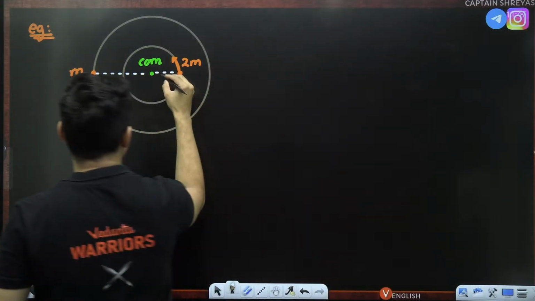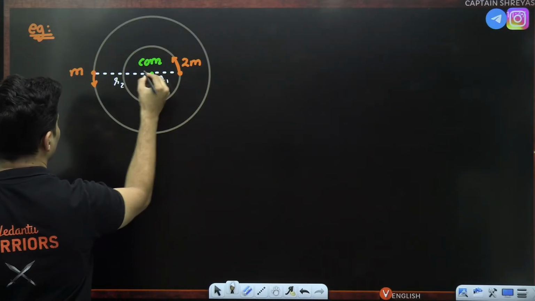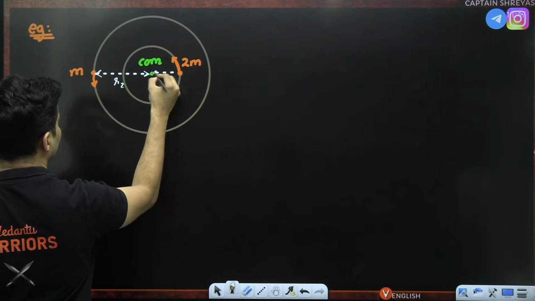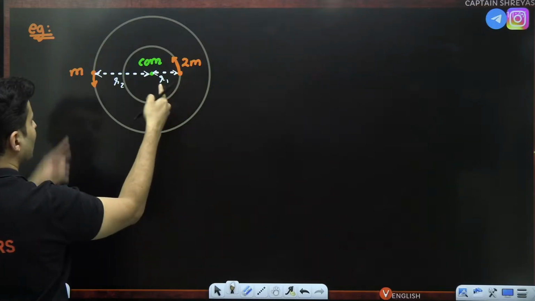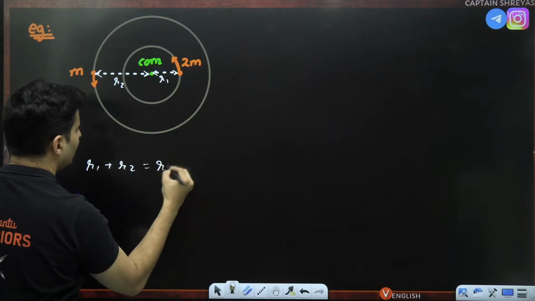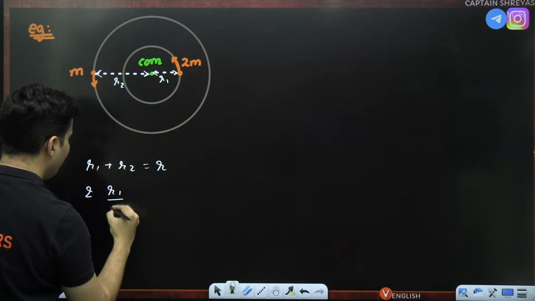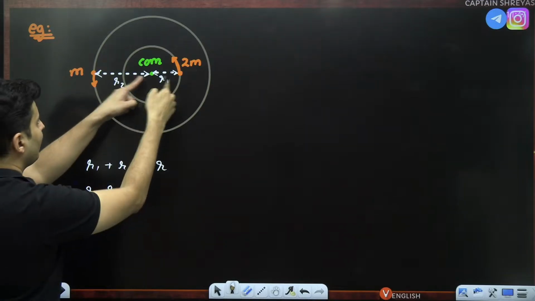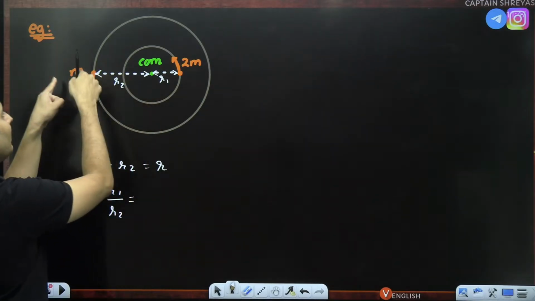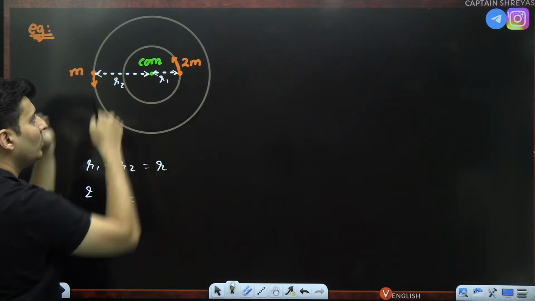I'll tell you how. If this is R1, if this is R2, this is basically your R1. We know R1 plus R2 is the total distance which is R, and we also know R1 by R2 will be this mass by this mass. The distances are inversely related to the masses.